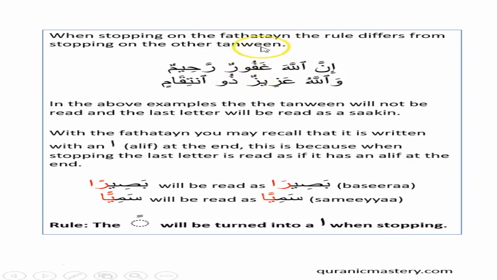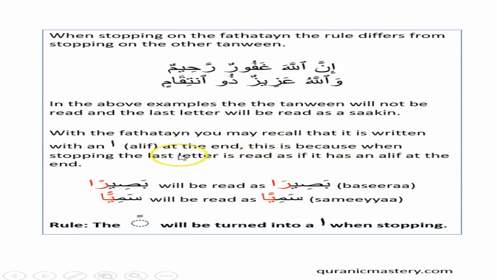So when stopping on the fathatain, the rule differs from when stopping on other tanween. So if we recall, Inna Allaha ghafurur rahim, there's a dhammatain, it stops as normal, we've got a sakin. Wallahu azizun dhun intiqam, it stops as normal, this turns into a sakin as well. So in the above examples, the tanween will not be read and the last letter will be read as a sakin.